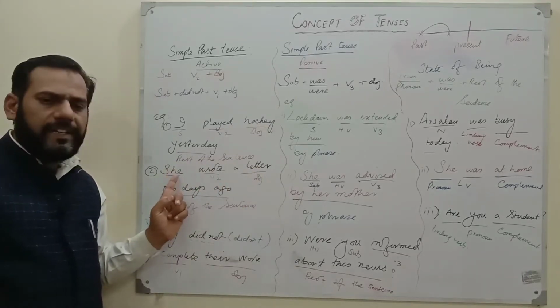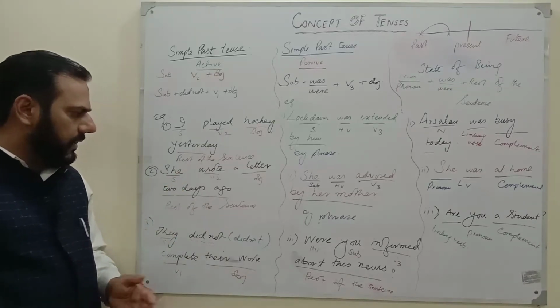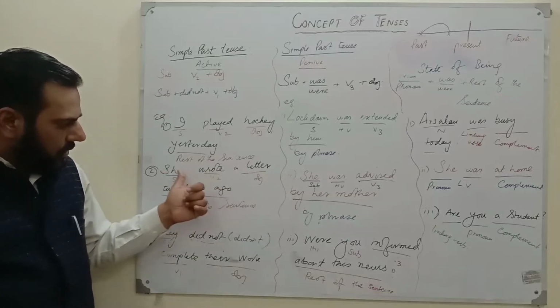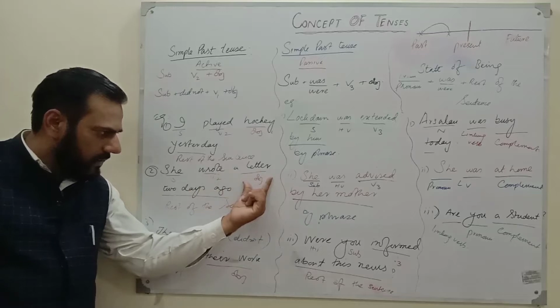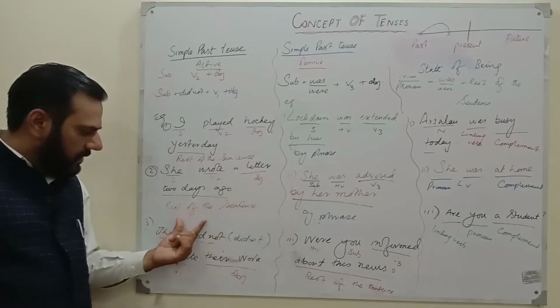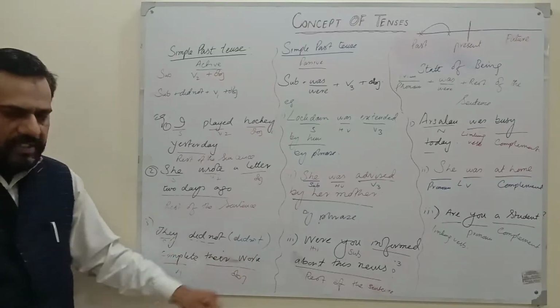The second part we see: she wrote a letter two days ago. It means she might have started writing a letter in the past, and she might have been writing and it finished. So she wrote. Wrote is the second form of write. It's also simple past active. A letter is an indirect object, and then the remaining part of the sentence. Okay. The third one: they didn't complete their work.